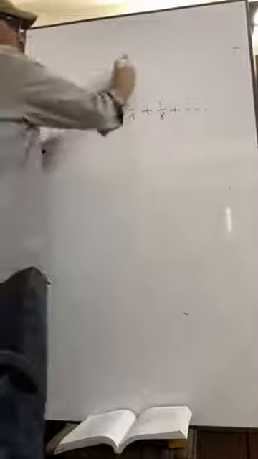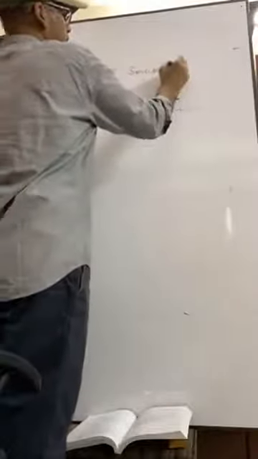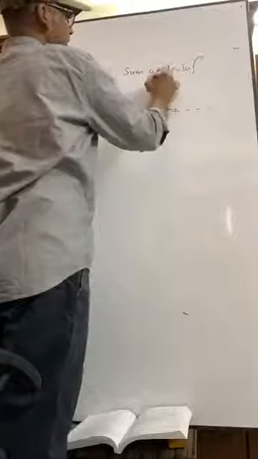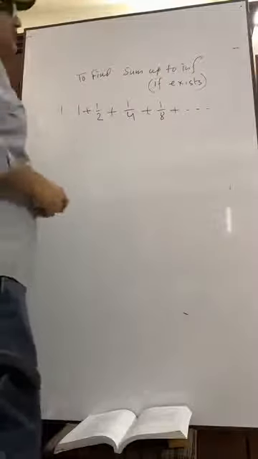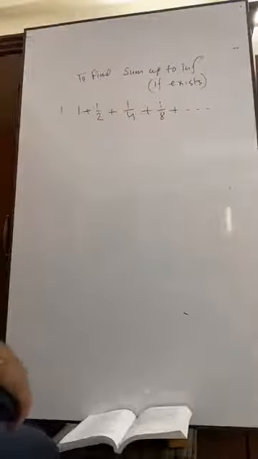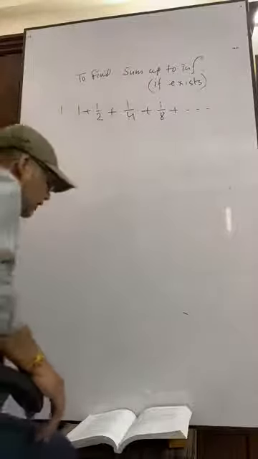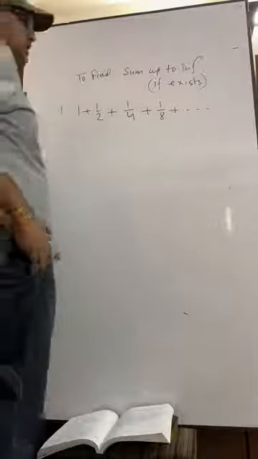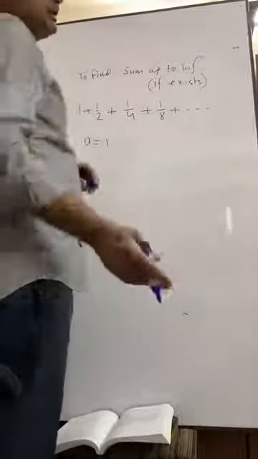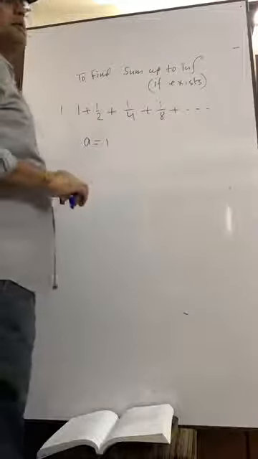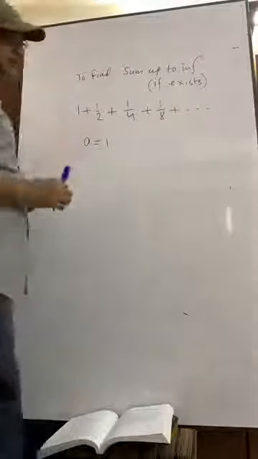Okay, to determine the sum, to find the sum up to infinity if it exists. Have you got it? Okay. What is to be done? What is A here? Let me know what A is here. A means the first term. Okay, you will get 4 or 5 questions like this to find the sum up to infinity. A means 1.